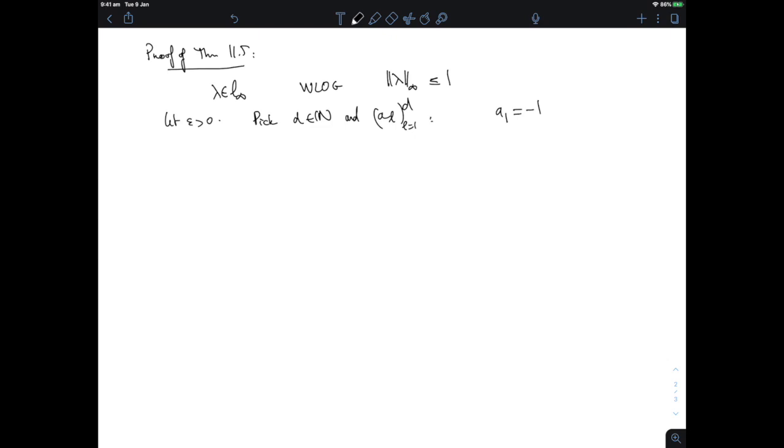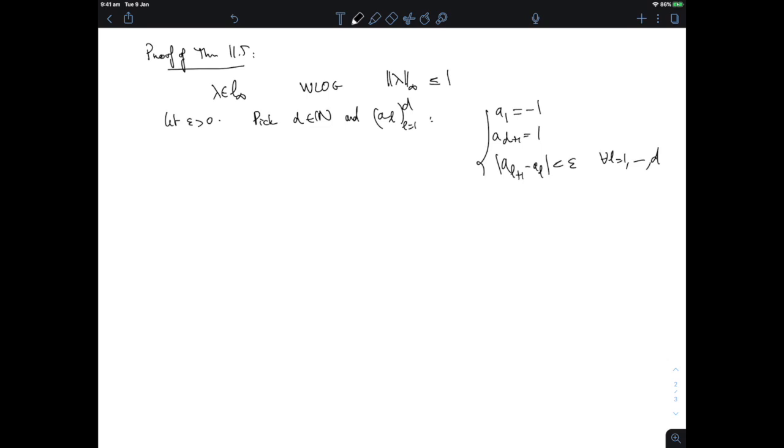a_1 is -1, a_{d+1} is 1, and a_{l+1} minus a_l is smaller than epsilon for all l equal 1 to d. So we just partition the interval [-1, 1], the interval of possible values of lambda_n, into smaller intervals of side length at most epsilon, and we have a certain number d of them that depends on epsilon.